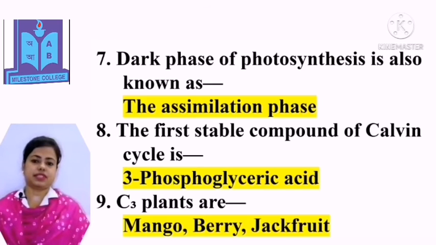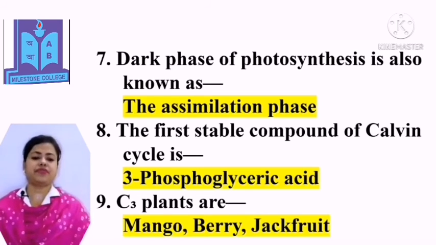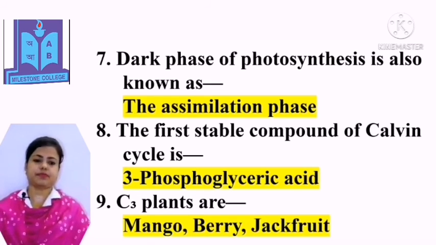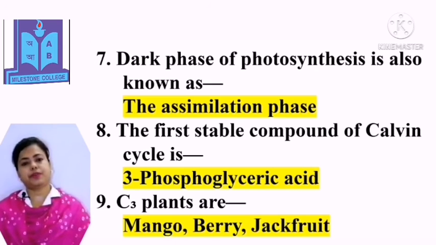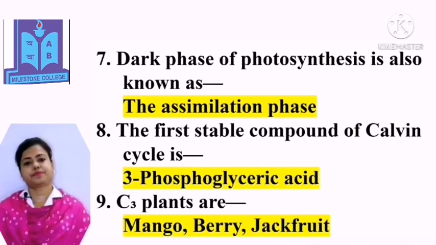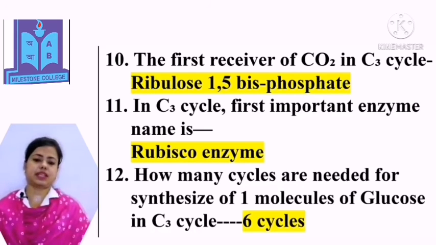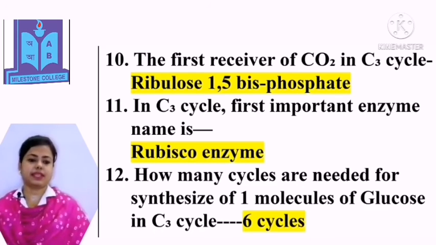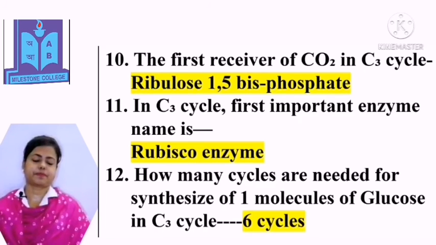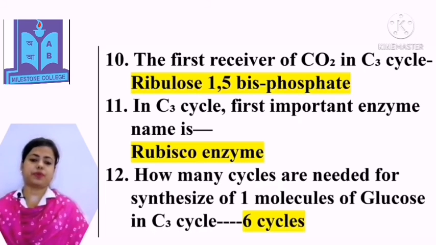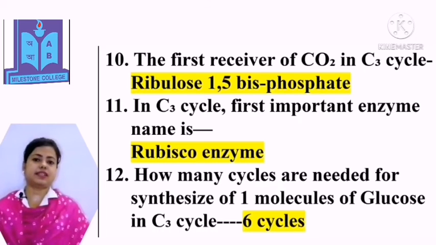The dark phase of photosynthesis is also known as the assimilation phase. The first stable compound of Calvin cycle is 3-phosphoglyceric acid. C3 plants are mango, berry, jackfruit. The first receiver of carbon dioxide in C3 cycle is ribulose 1,5-bisphosphate. In C3 cycle, the first important enzyme is Rubisco enzyme. How many cycles are needed for synthesis of 1 molecule of glucose in C3 cycle? The answer is 6 cycles.